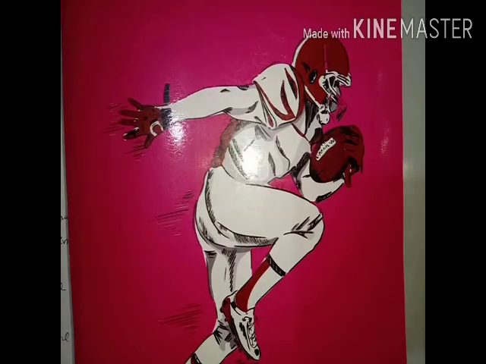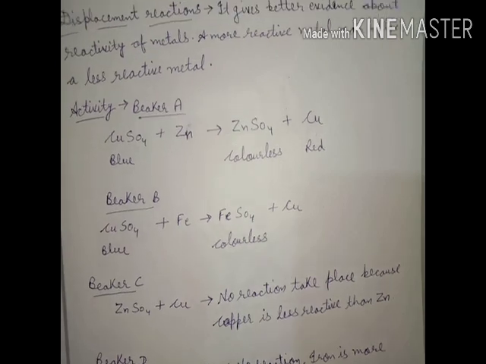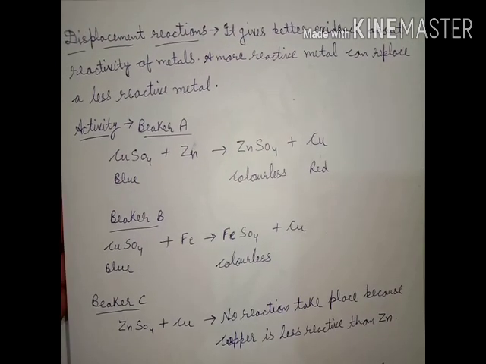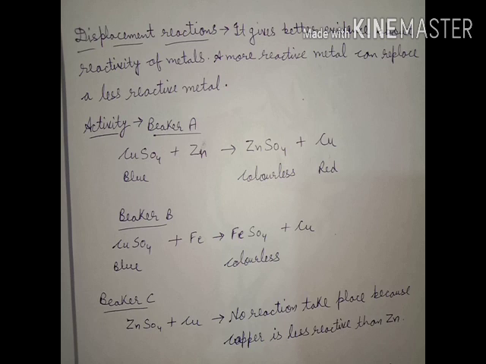Now moving on to the next chemical property, displacement reactions. As for displacement, you are all familiar with the meaning of displacement: if one thing displaces the other, it is called displacement, and the same thing happens in the reaction also. It gives better evidence about the reactivity of metals. It tells us how much more reactive one metal is than the other, because in displacement a more reactive metal can replace a less reactive metal.